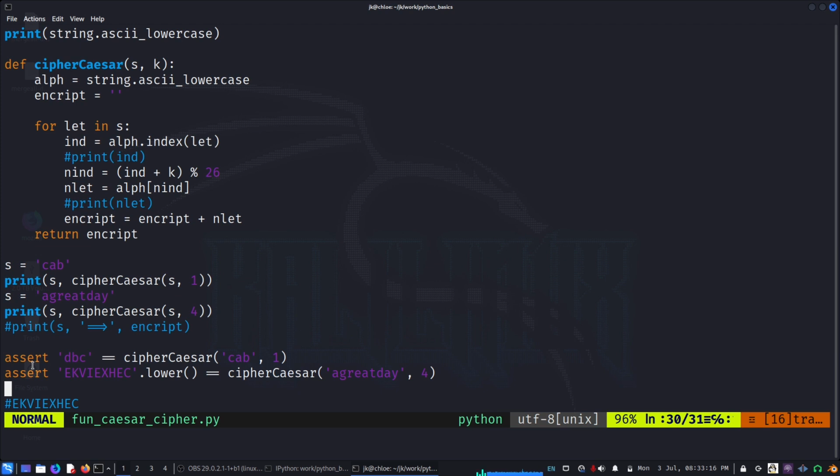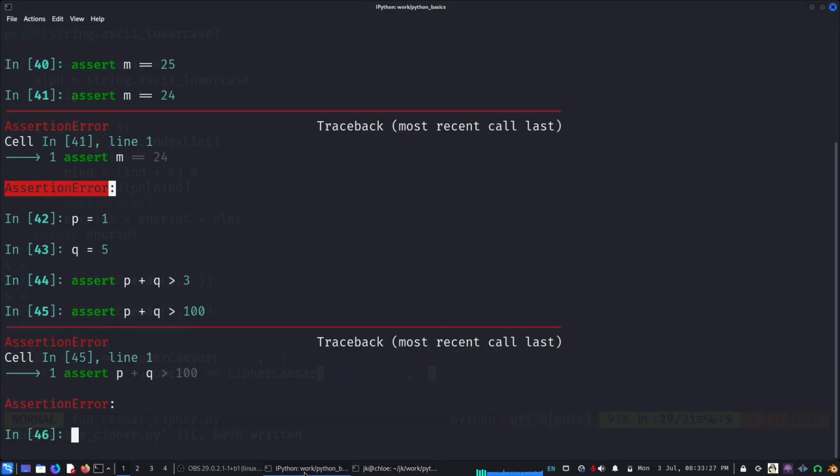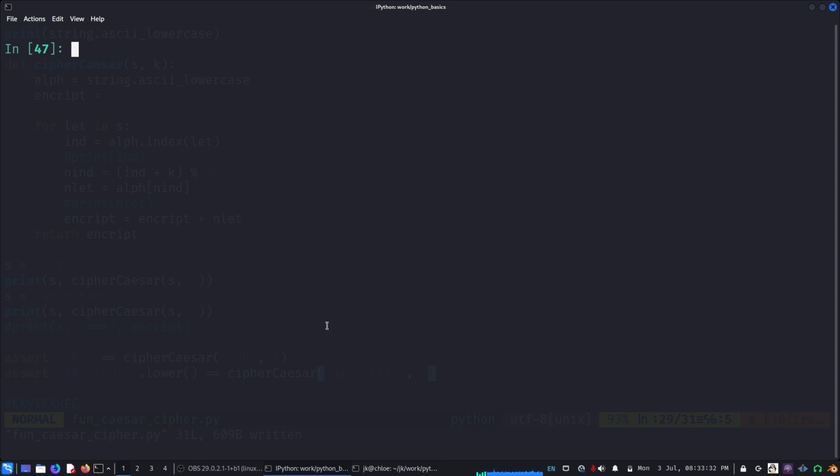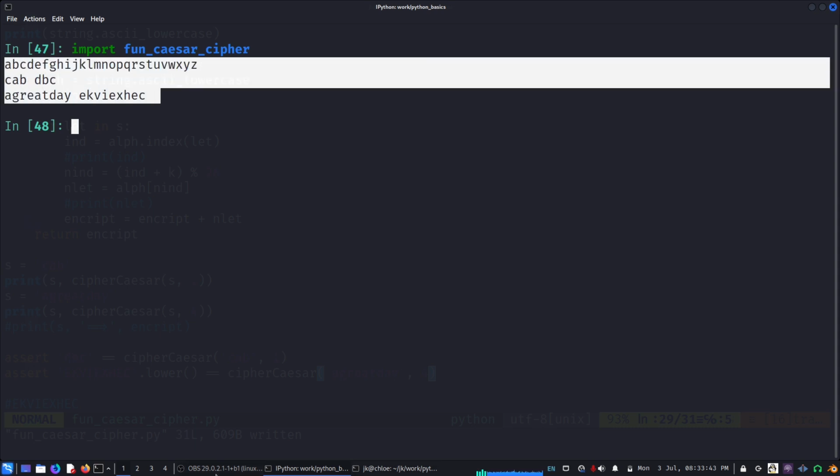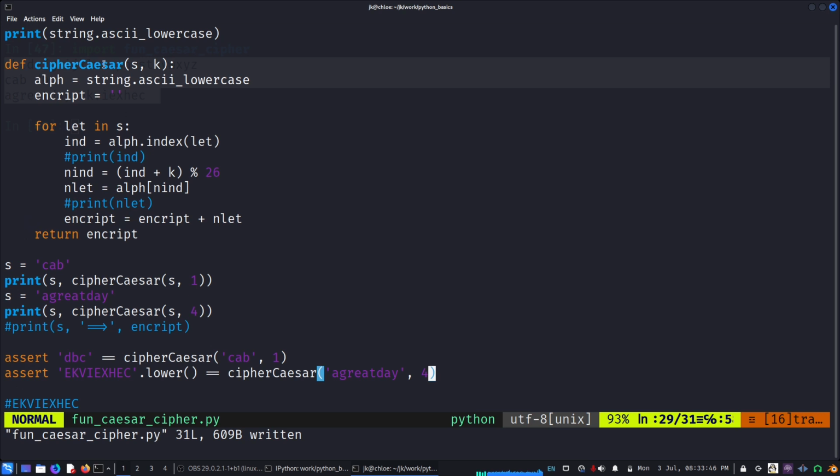So this is the assert statement. Now, if I go back here, this is called fun Caesar cipher. If I come here and say import, we all learned this, right? You see, I get all these print statements. There are all the prints that I wrote, all those things, I'm getting all of them.